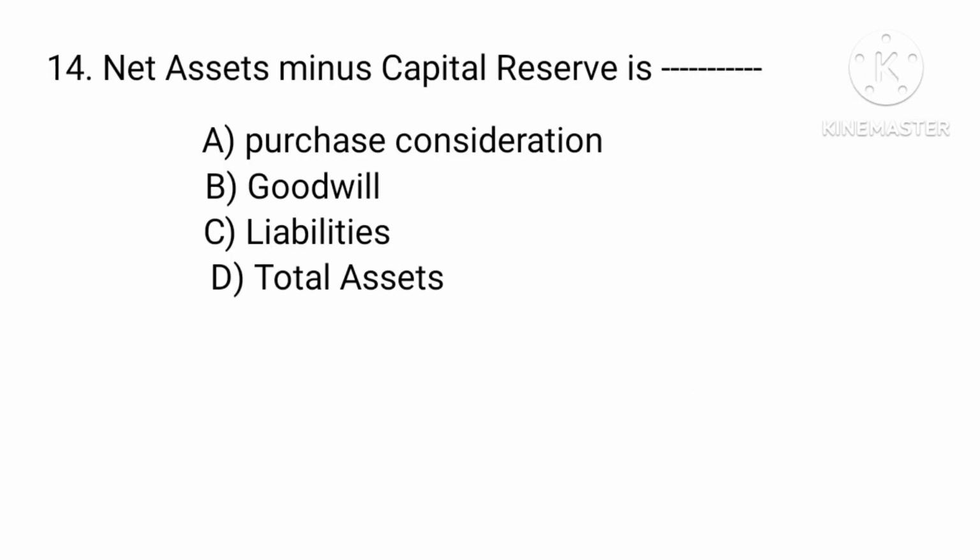Net asset minus capital reserve is dash. Option A, Purchase consideration. Option B, Goodwill. Option C, Liabilities. Option D, Total assets. Answer: Option A, Purchase consideration.